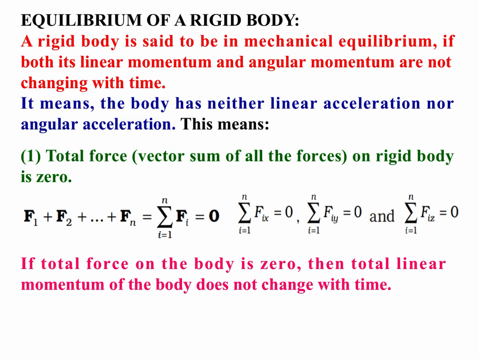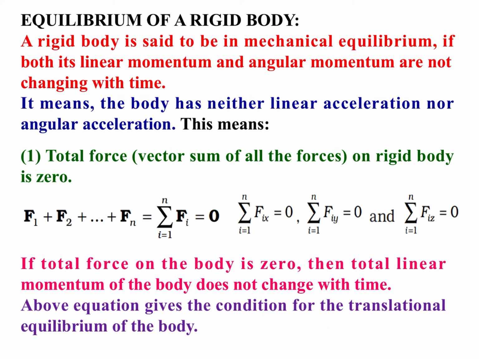It means there is no linear acceleration, linear acceleration is equal to 0. Above equation gives the condition for the translational equilibrium of the body.